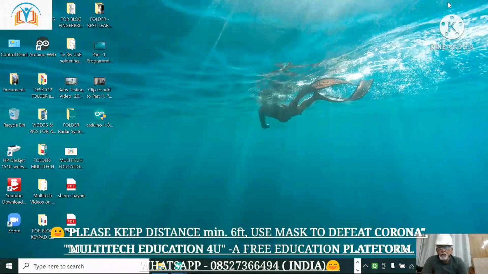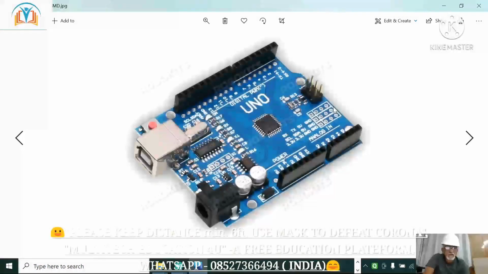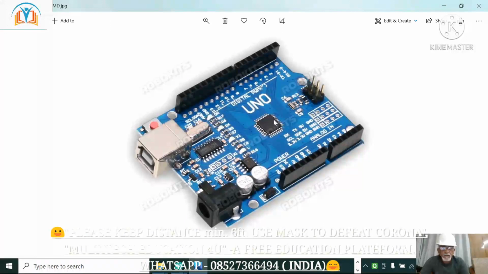I will show you the picture of those. Here it is. You can proceed with this. Yes, like this. This is the Arduino Uno. It is with this microcontroller IC. This is the brain of your project. For each project, you need one IC.